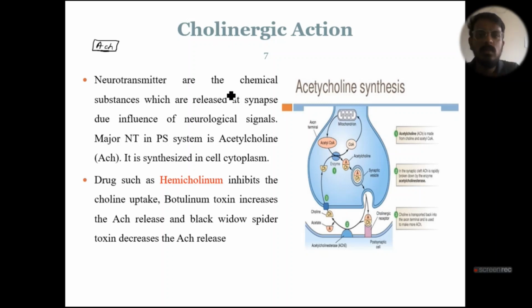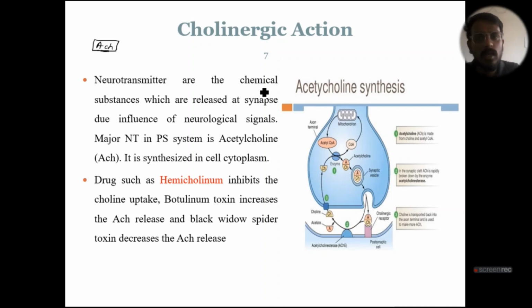The next important term is neurotransmitters. Neurotransmitters are the chemical substances which are basically released in response to a stimulus at the neuromuscular junction or synapse region to produce a further activity.